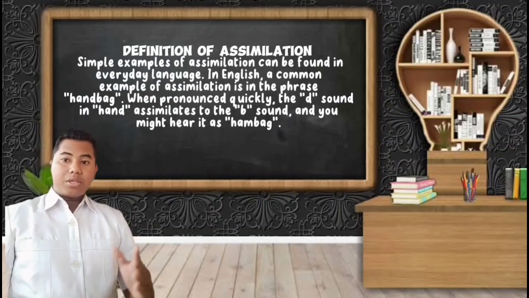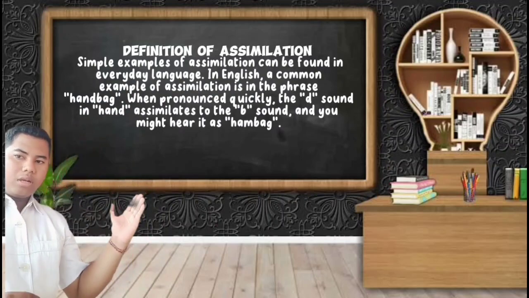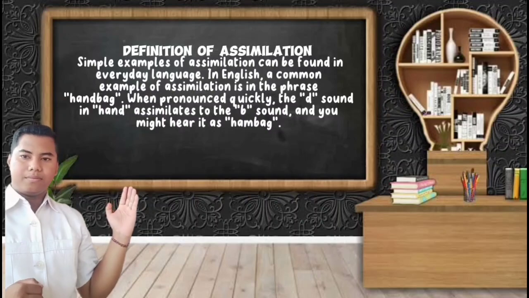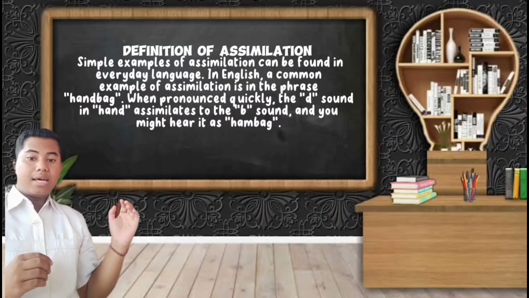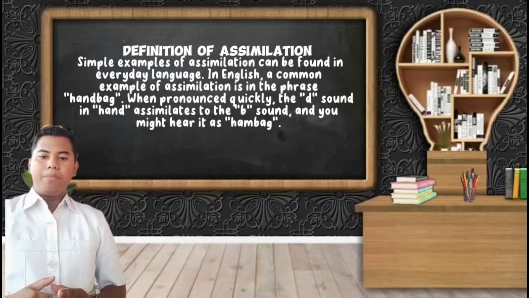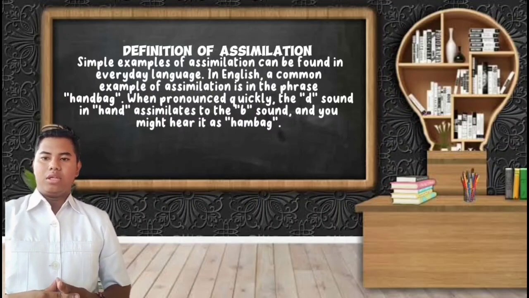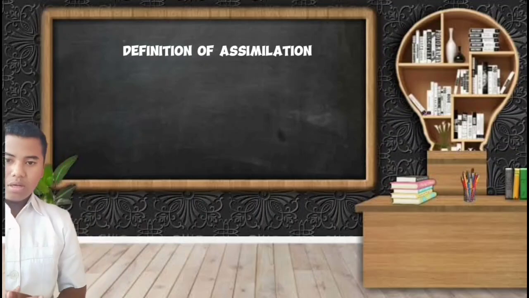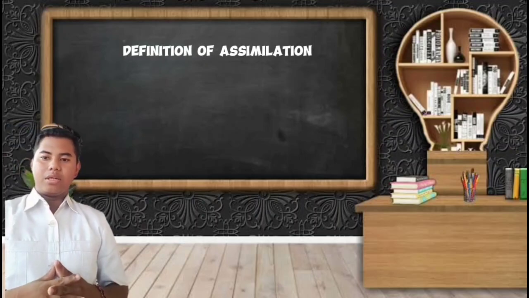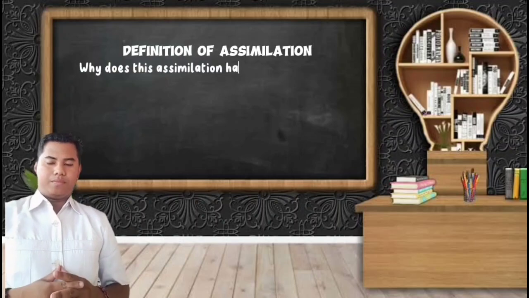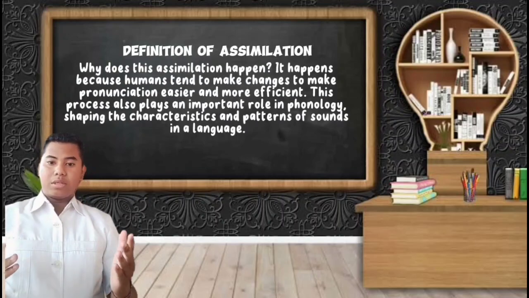A simple example of assimilation can be found in everyday language. In English, a common example of assimilation is the phrase handbag. When pronounced quickly, the D sound in hand is assimilated to a B sound, and you may hear it as handbag. So, in everyday language, assimilation can be observed when people naturally adjust the pronunciation of words to their conversation or flow. Why does assimilation happen?